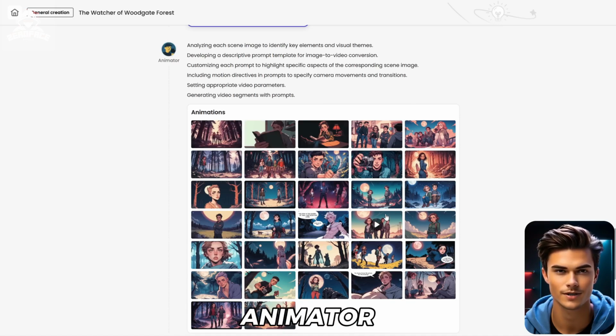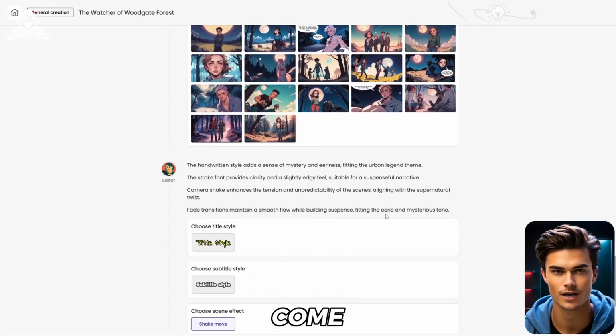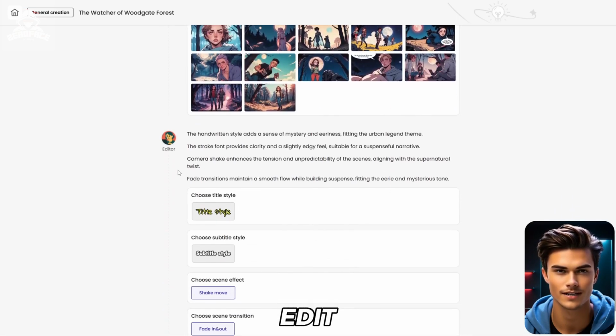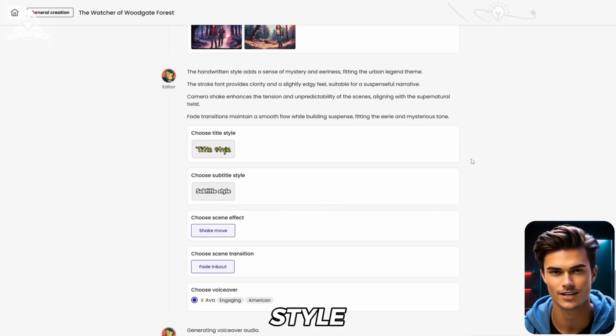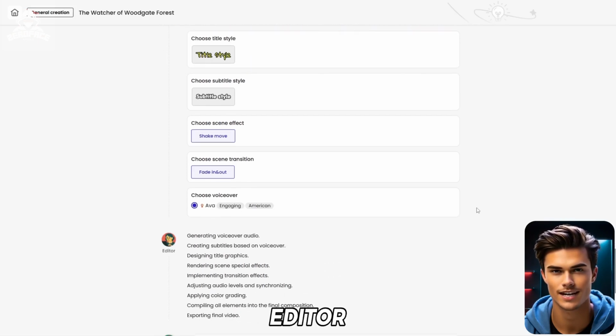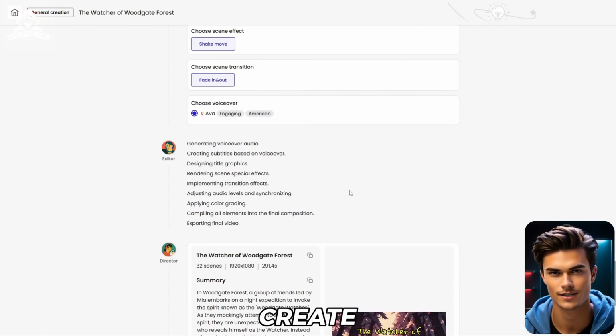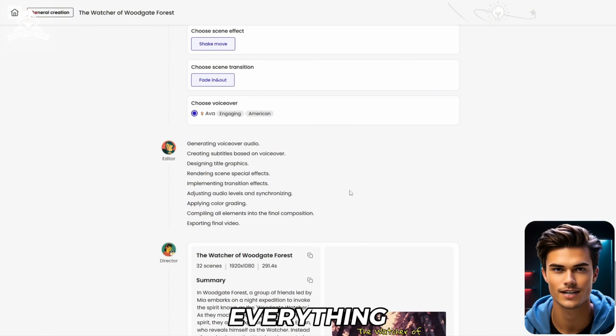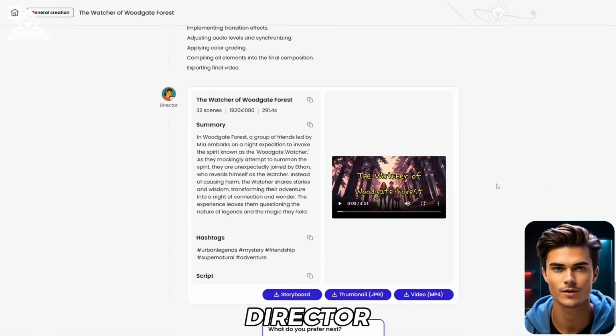Alright, now that the animator has finished its job, the editor will come into play. Basically, the editor will edit the whole video for you. As you can see, it will automatically set the text style, scene effects, scene transitions, and it will also choose an AI voice for you as well. Once the editor is done with that, it will then create the voiceover, edit your whole video, add subtitles, effects, and everything else. Finally, at the end, the director will deliver the entire video fully ready, including a title, summary, and video tags that you can use.